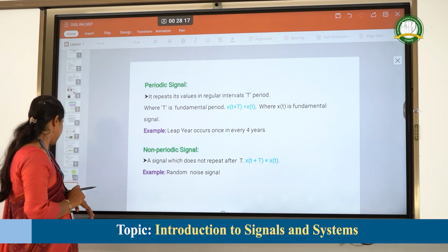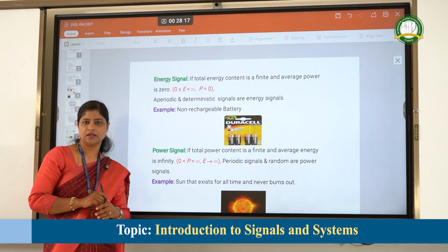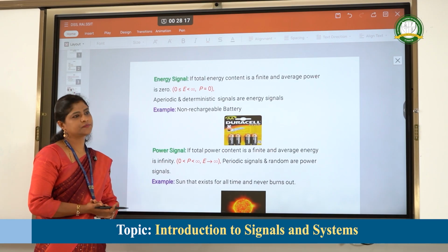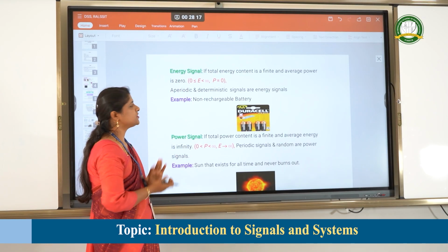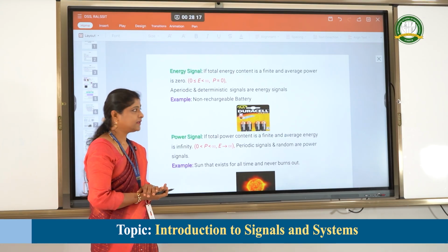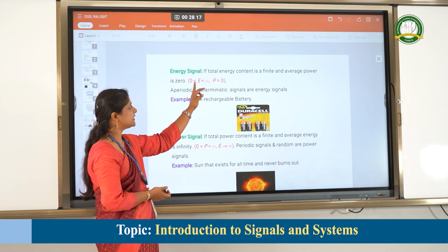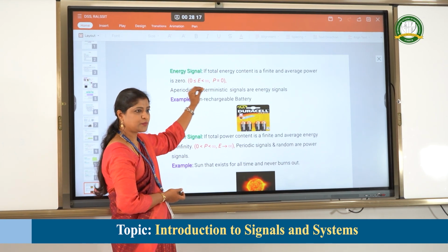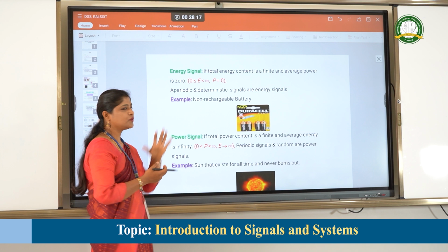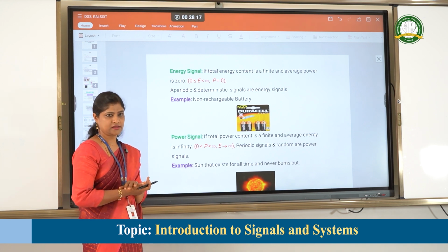Let's move on to the next type, that is energy and power signals. What are energy and power signals? An energy signal is defined as follows: if the total energy content is finite and the average power is 0, then that kind of signal is called an energy signal.